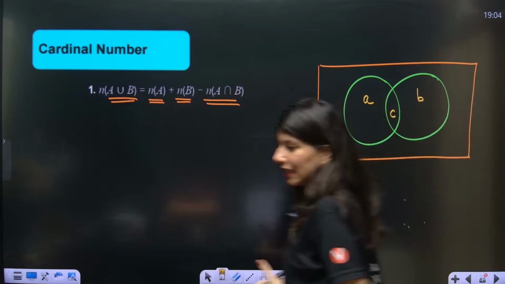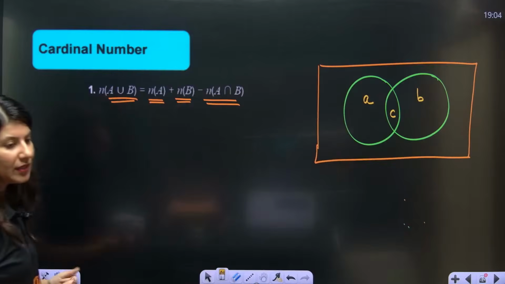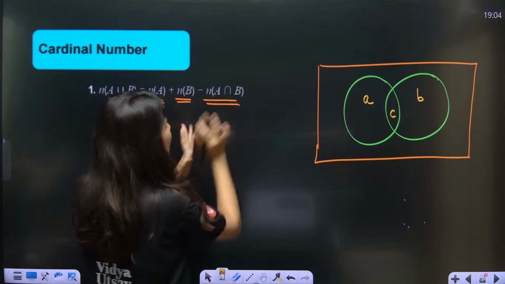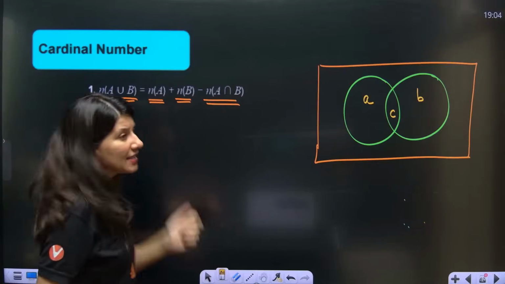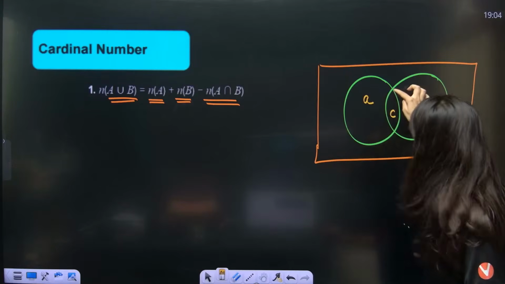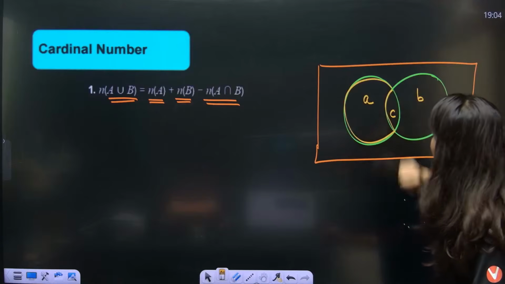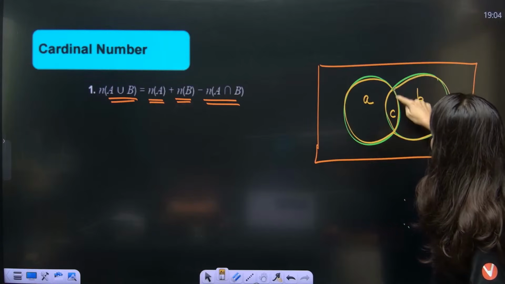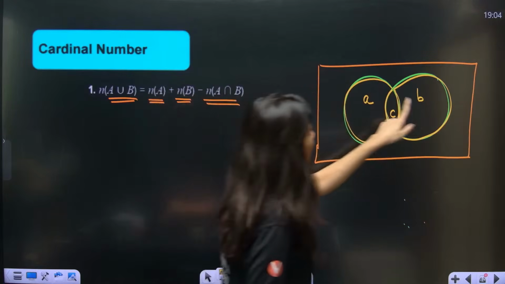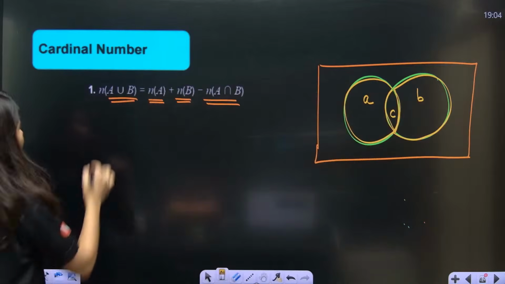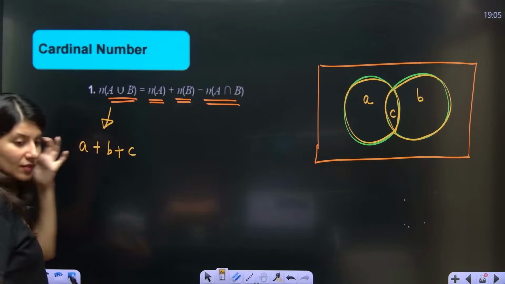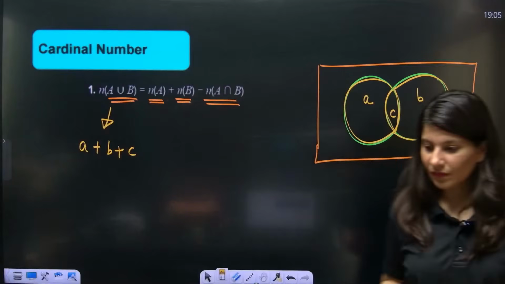Just tell me one thing, what is A union B? Let's prove this. A union B is A plus B minus A intersection B. If I am writing A, what does that mean? A means this left area. B is the right area. And C is nothing but the middle area, correct? So A is left, B is right, C is middle. So A union B is A region plus B region plus C region. Yes or no?